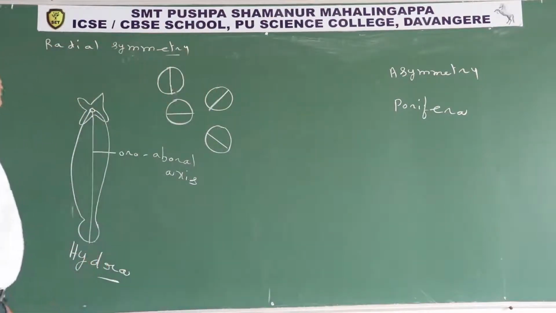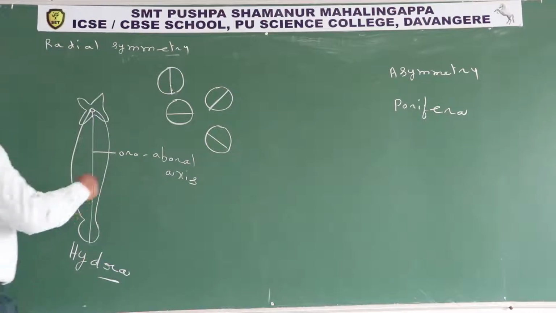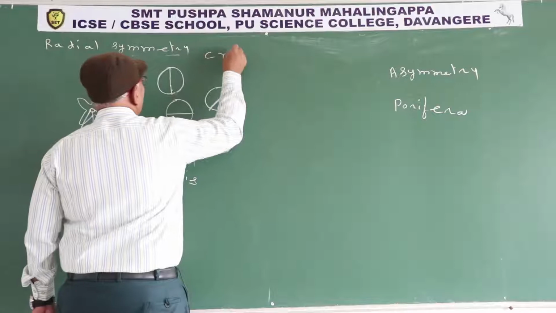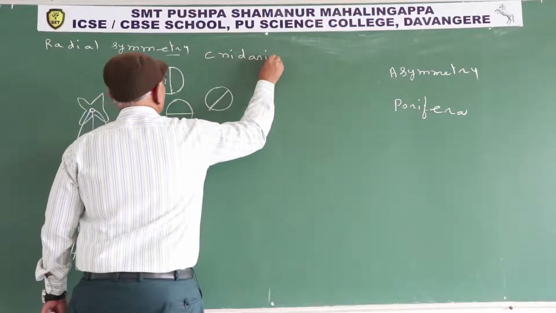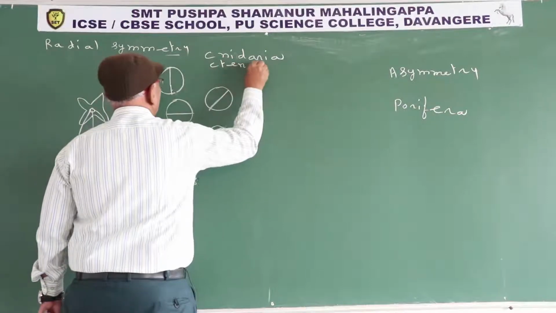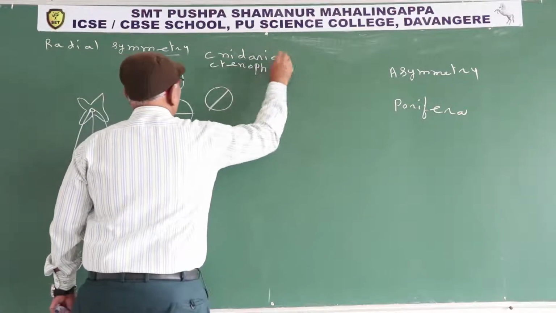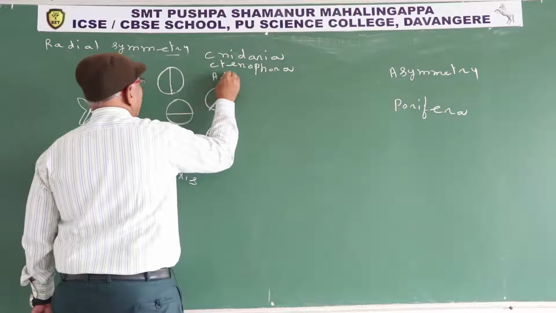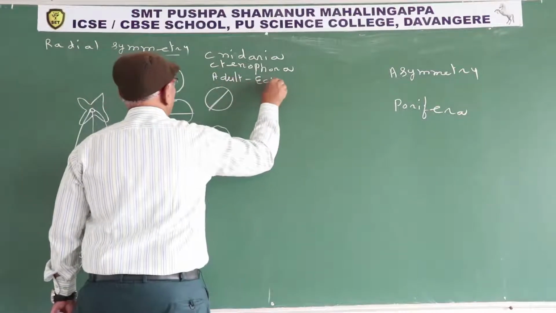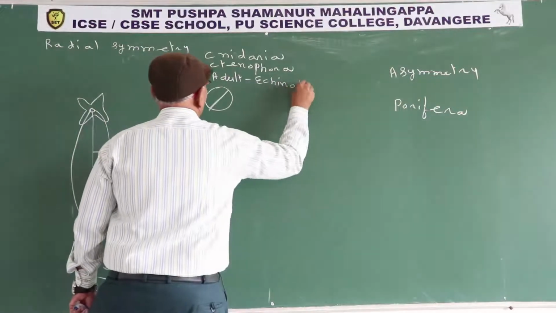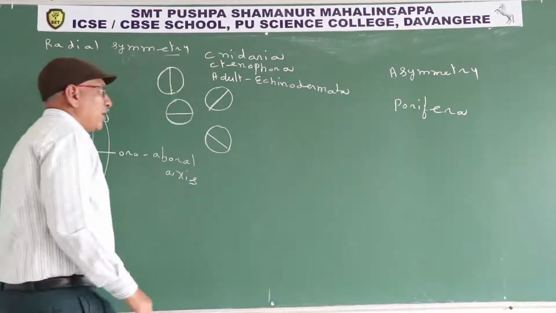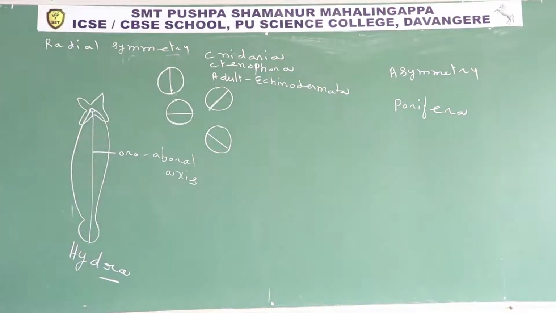Radial symmetry is exhibited by members of the phylum Cnidaria, Ctenophora, and adult echinoderms, members of phylum Echinodermata.